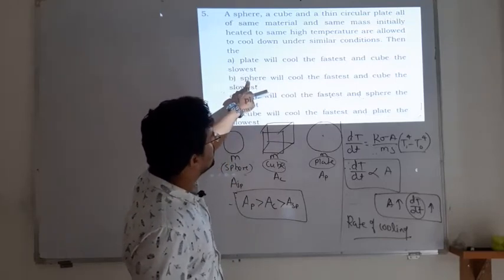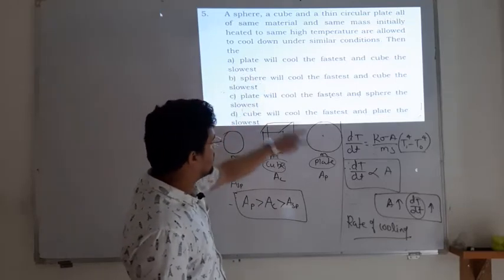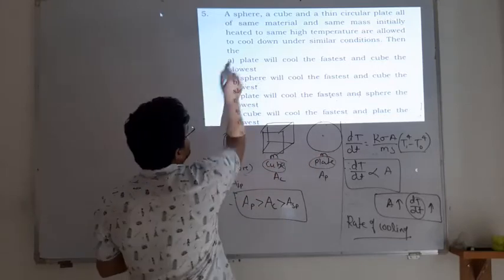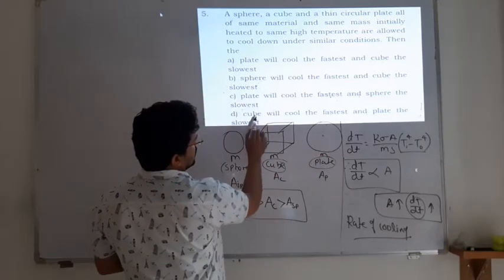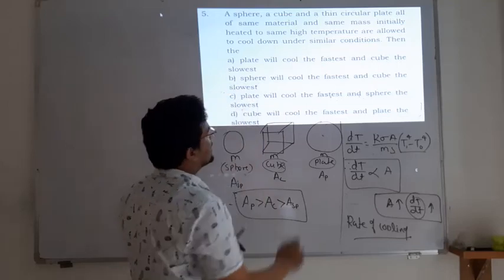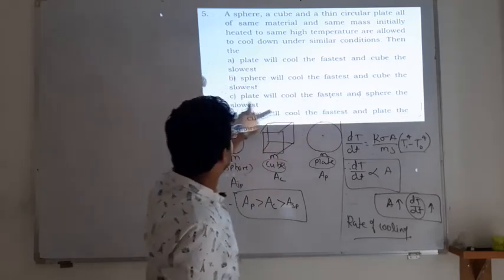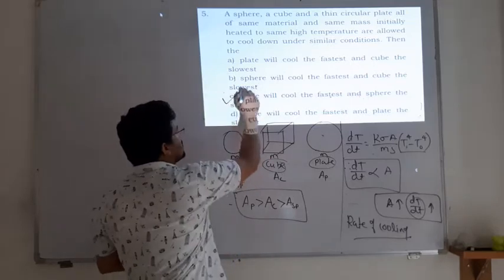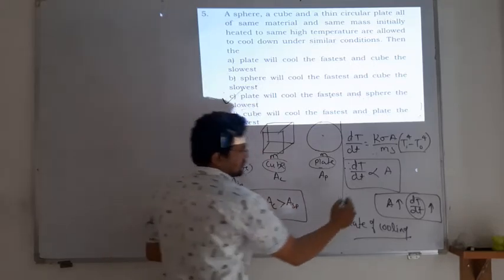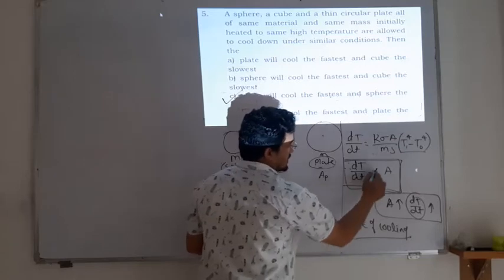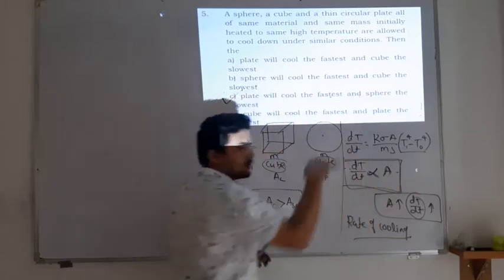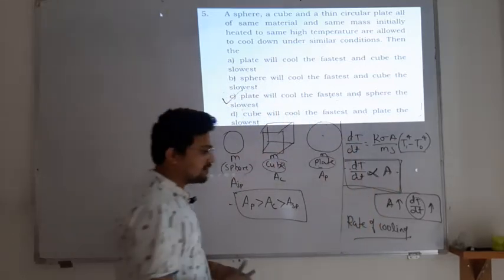The sphere will cool fastest? No, because the plate cools fastest. So the option may be A or C, and options D and B cancel out. Looking at option C, the plate will cool fastest and the sphere slowest. So this option is correct. Remember this: rate of cooling is directly proportional to area. More area, faster the cooling.